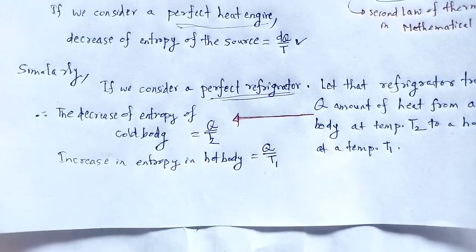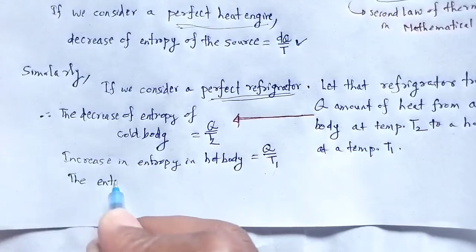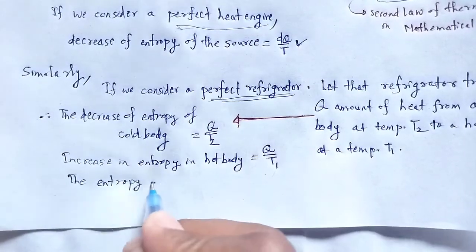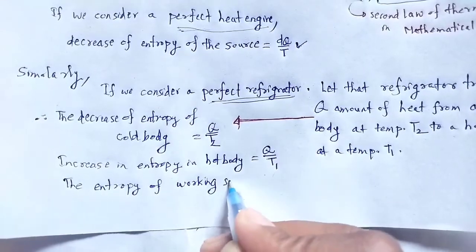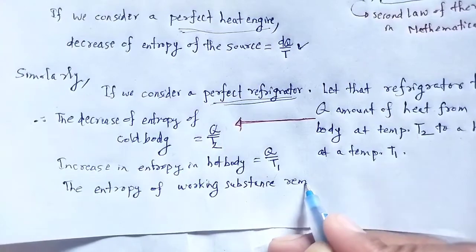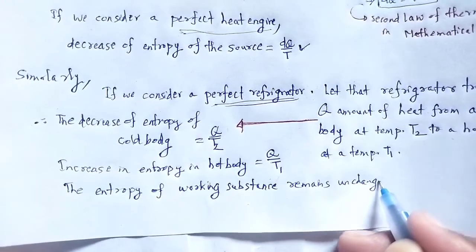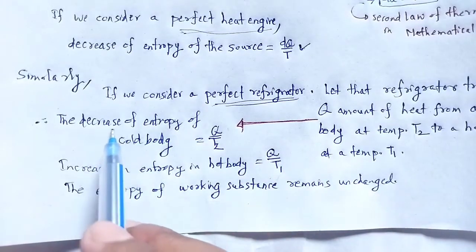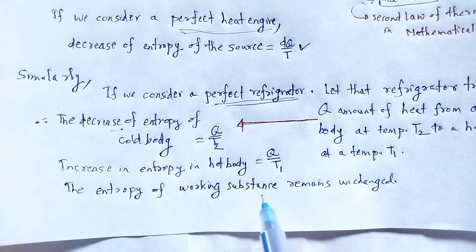Here the entropy of the working substance remains unchanged. These are the three: the hot body entropy, the cold body entropy, and the entropy of the working substance.